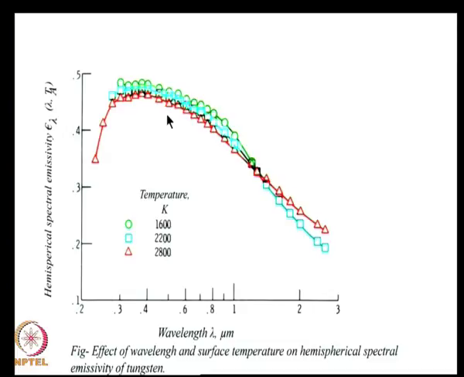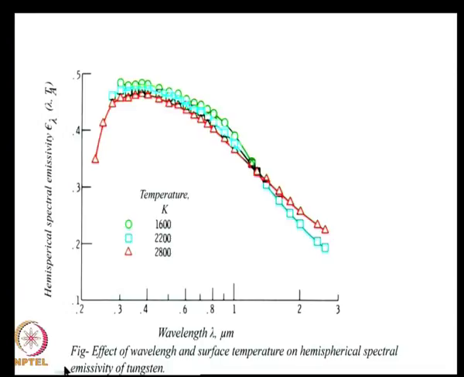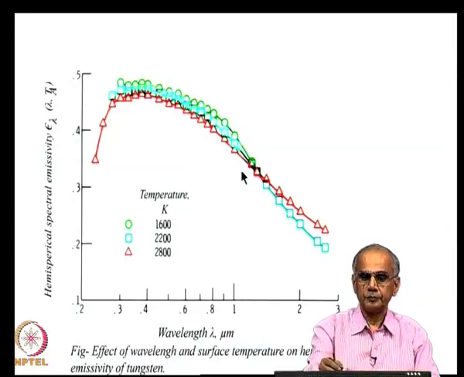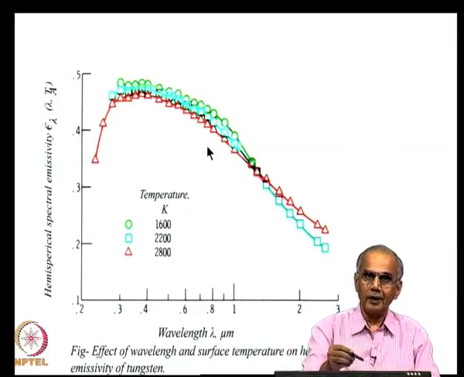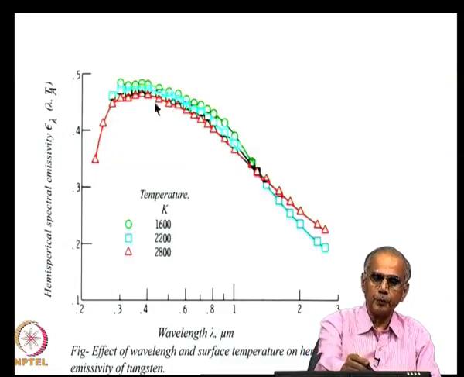This shows that the simple assumption we made, that epsilon prime lambda, the emissivity, is a function of wavelength and varies as 1 over square root of wavelength, is usually valid only beyond 1 micron. Below 1 micron, other effects come into play, and so the simple theory that we proposed may not be valid.